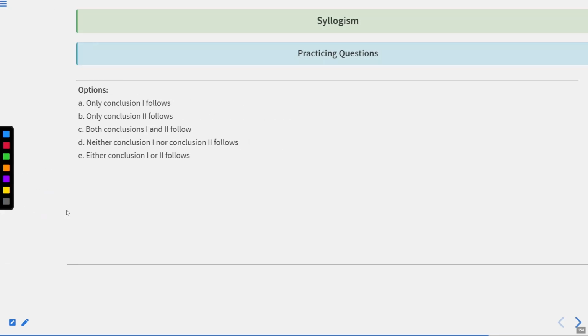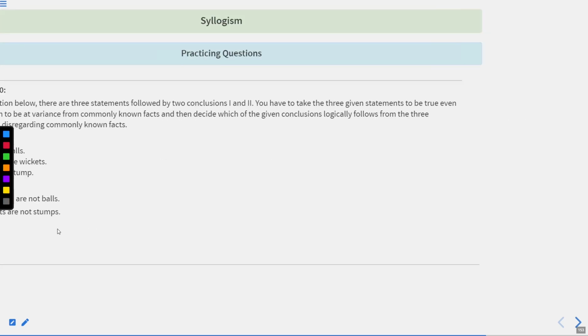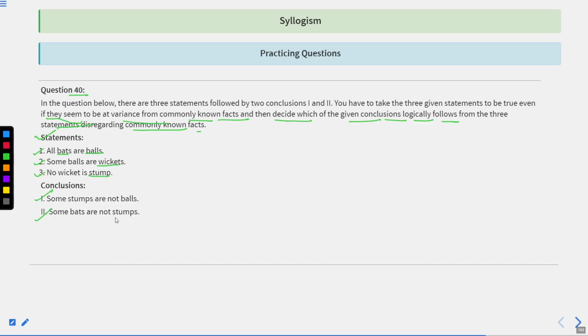And some bats are not stumps. Whether we can figure out this particular portion from this phenomenon, we can see that there are balls which have a direct relation with wickets, and then there is no wicket which is a stump. So we can say at this point that some bats are not stumps.